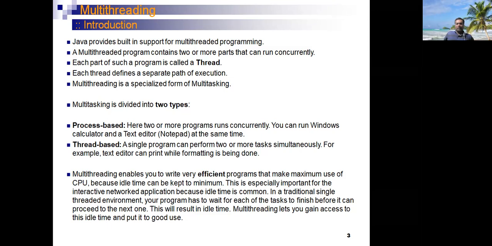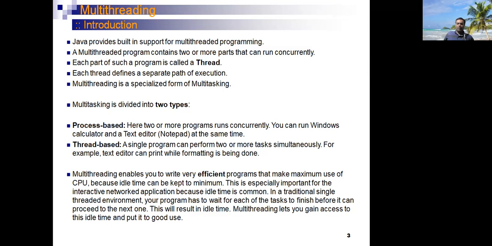Through a multithreading environment, we can increase the utilization of the processor by executing more than one thread concurrently or in parallel over a single processor. Here we can say that multithreading is a specialized form of multitasking. Multitasking is divided into two types. One is process-based and the next one is thread-based.